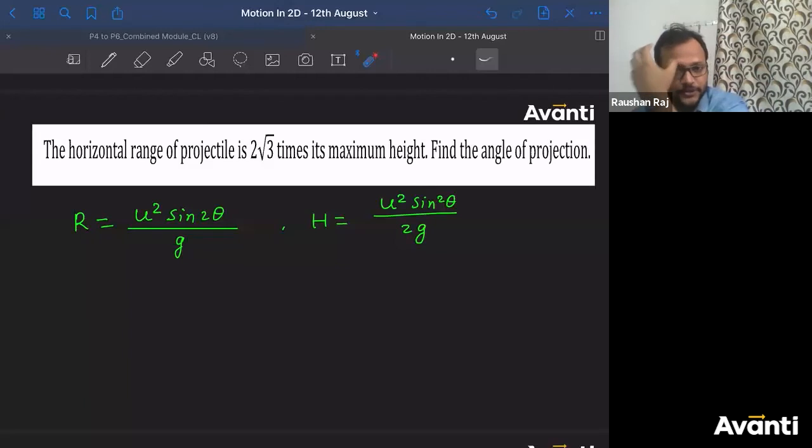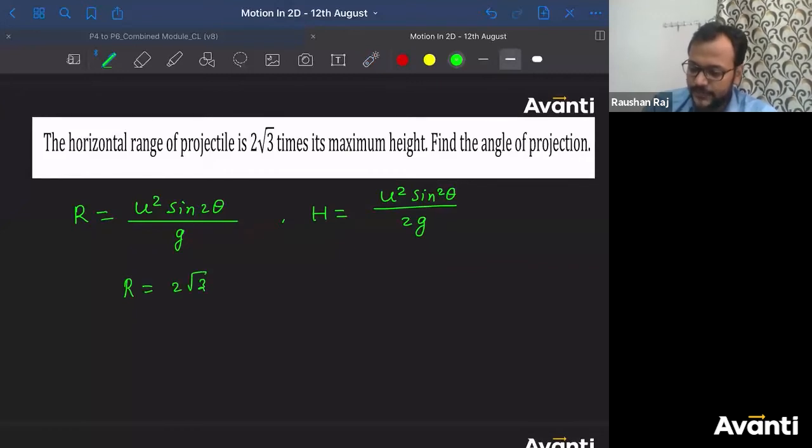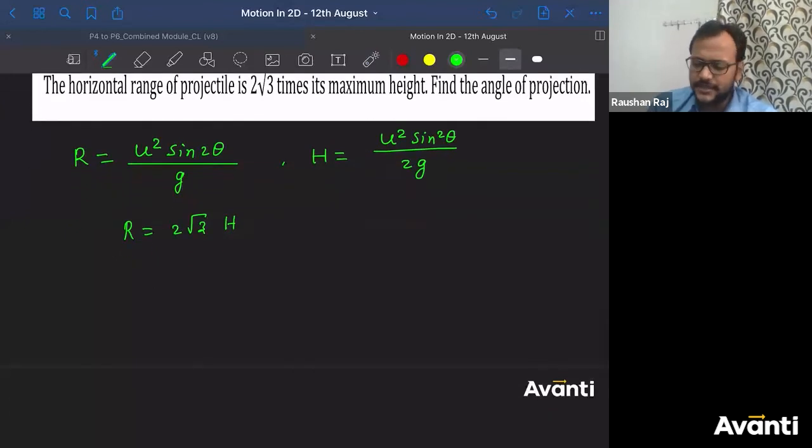चलिए अब शुरू करते हैं. तो क्वेश्चन में क्या पूछा है? The horizontal range for a particle, for a projectile, is 2 root 3 times its maximum height. So R is 2 root 3 times its maximum height. What is the angle of projection? Nothing has been mentioned about U. That means for the same projectile, U is same for both. एक ही particle को project किया. So the ratio of range and maximum height is what is given to us.